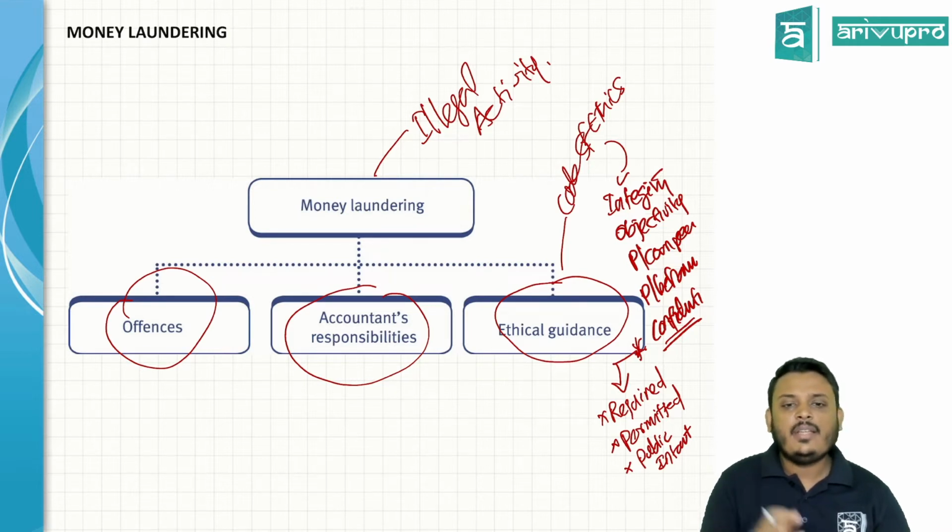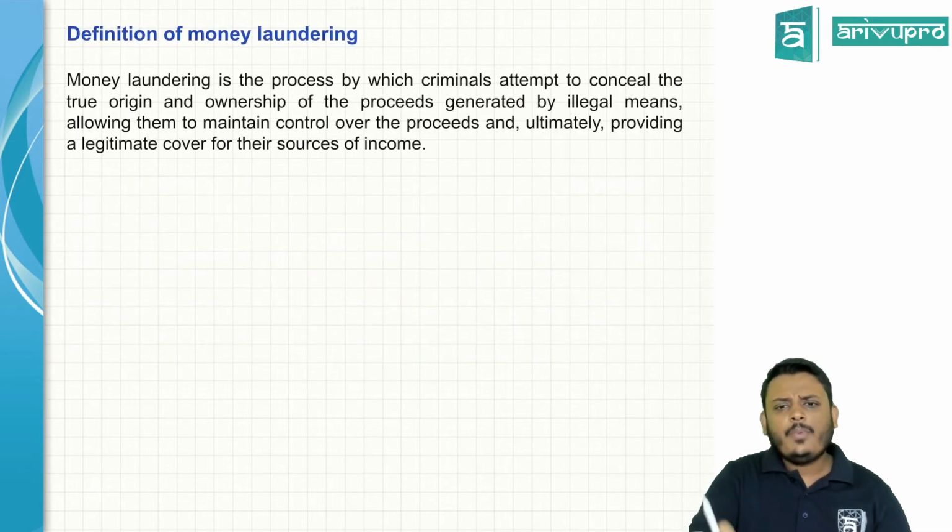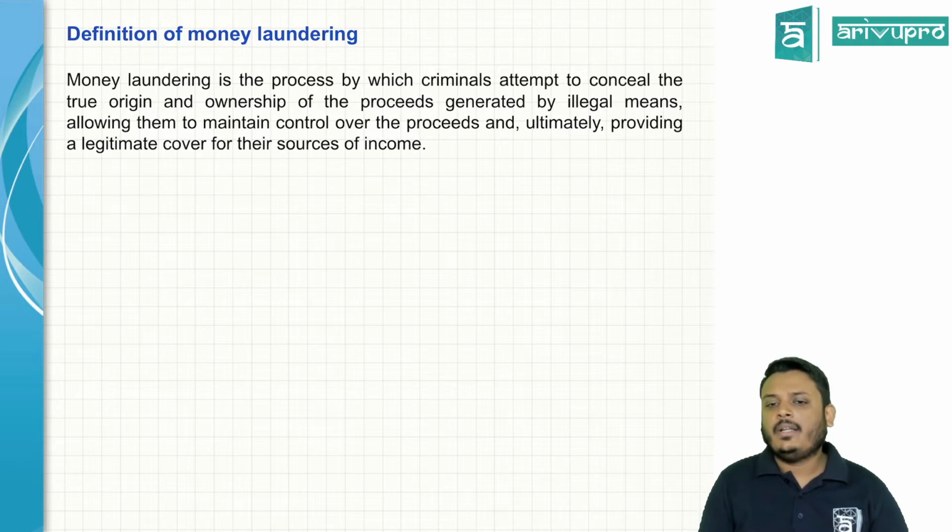Therefore, these are the three areas that we're going to discuss. One is the offenses, two is the accountant's responsibilities, three is the ethical guidelines. All of these come under the money laundering concept, right? So this is what we're going to discuss in today's session. And what exactly is meant by the term money laundering?